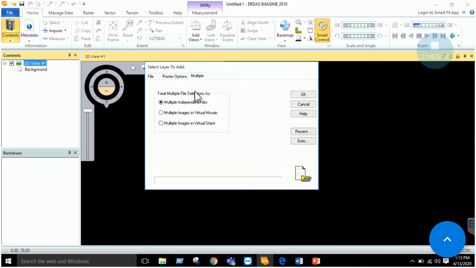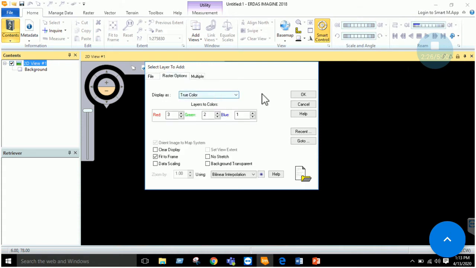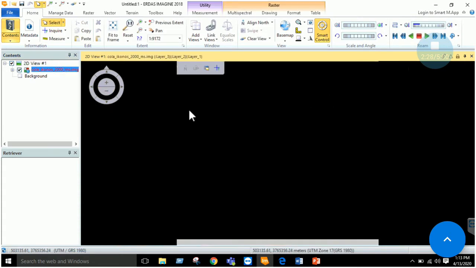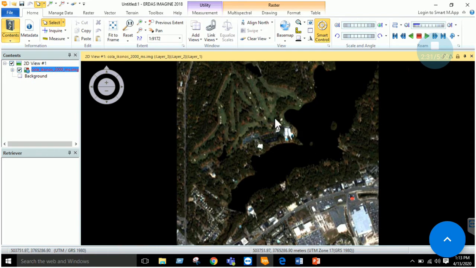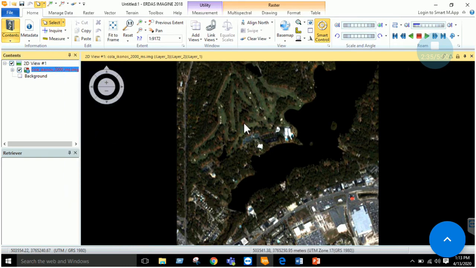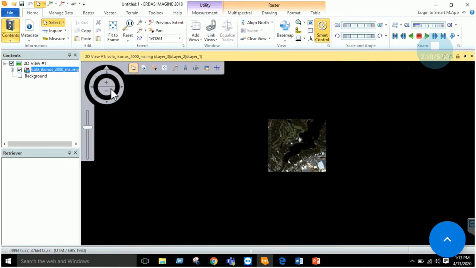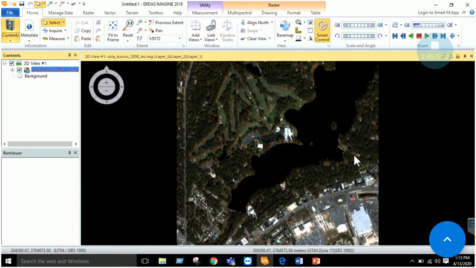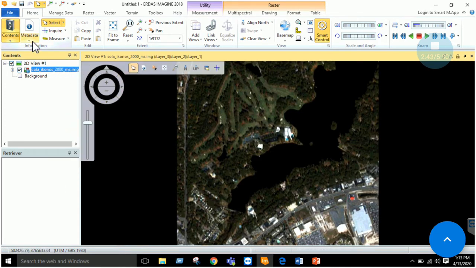Now there are other options: multiple independent images can be opened, but mosaic will be used in the fourth or fifth lab, and visual stack will be used later. So just click OK. Now this image is displayed over here. First, click fit layer to window, so that if the image is not fitted, you can adjust it to the screen. The next thing is to go to the metadata tab again and see what information is available for this image.